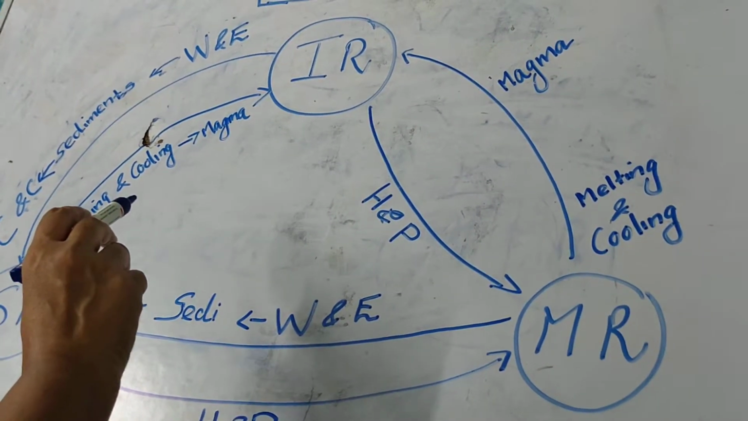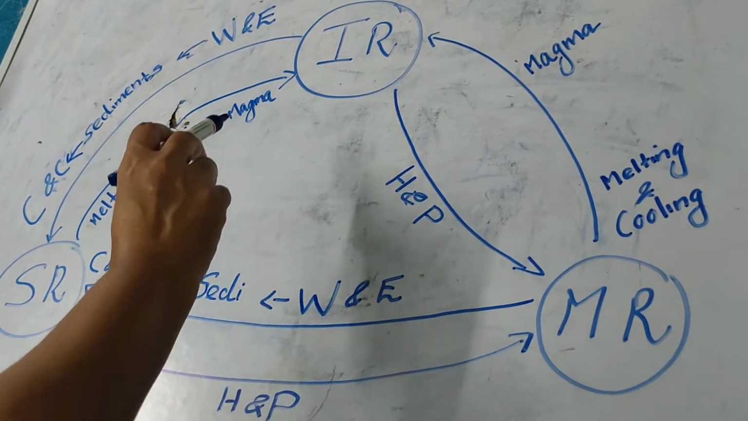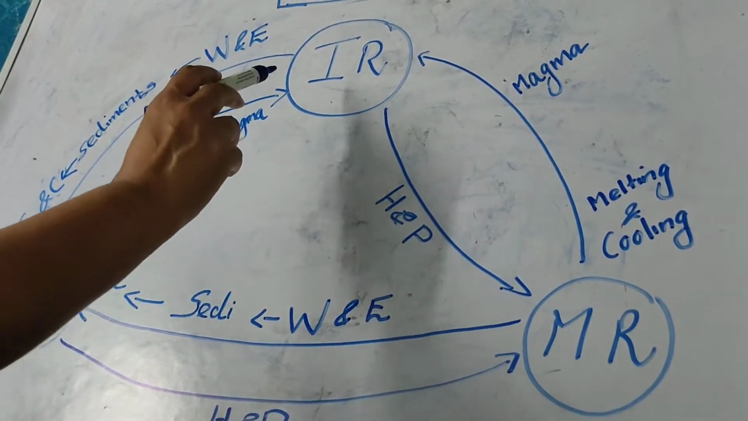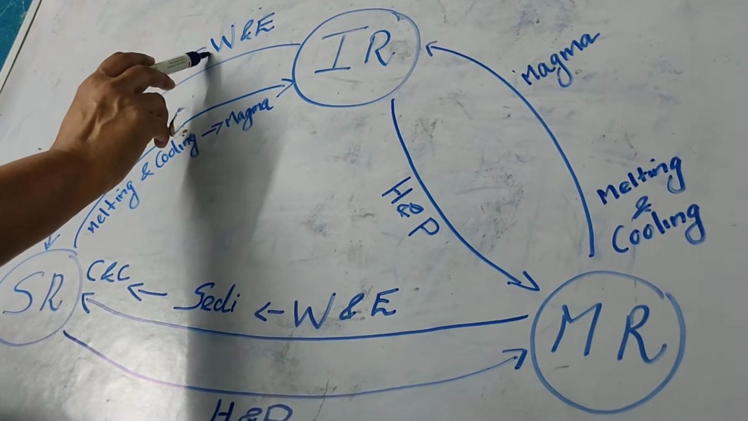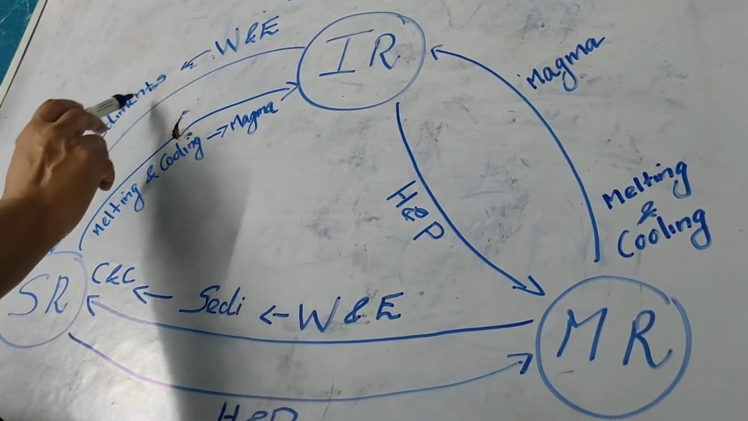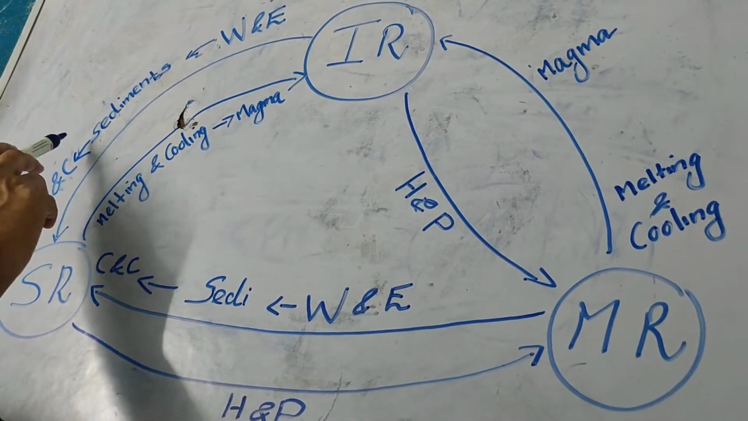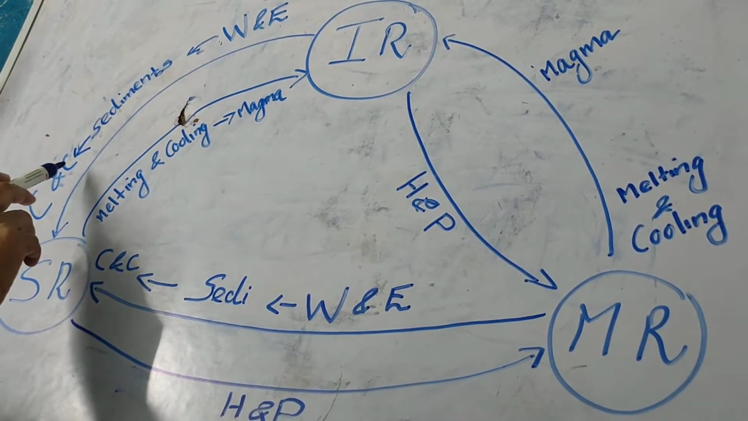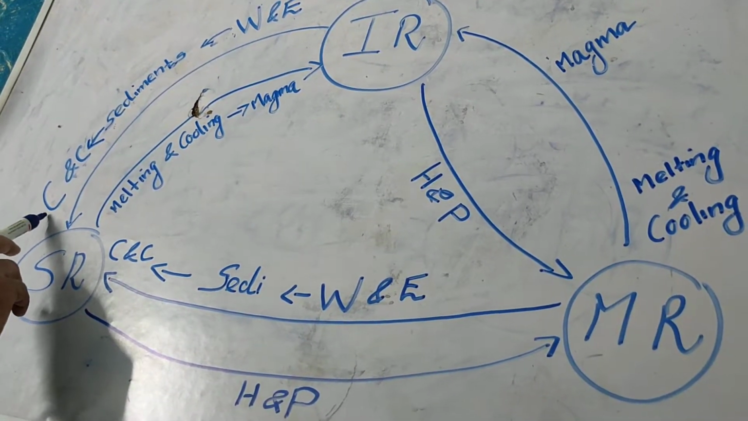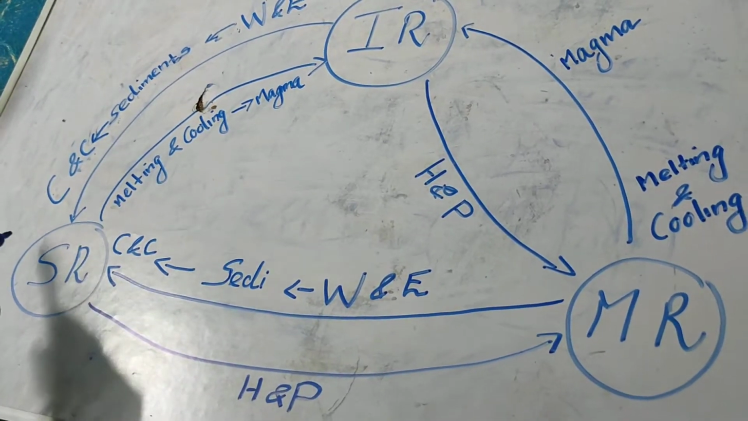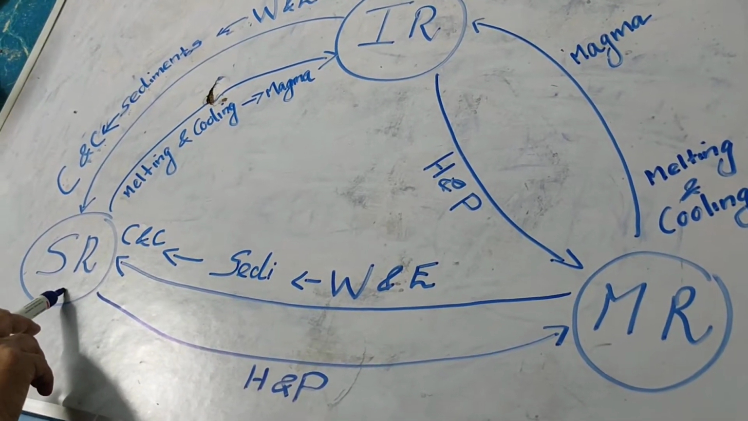So now let's see how igneous rock becomes sedimentary. Through a process called weathering and erosion, the igneous rock breaks down into sediments, and the sediments later, through a process called compacting and cementing, come together and form sedimentary rocks.